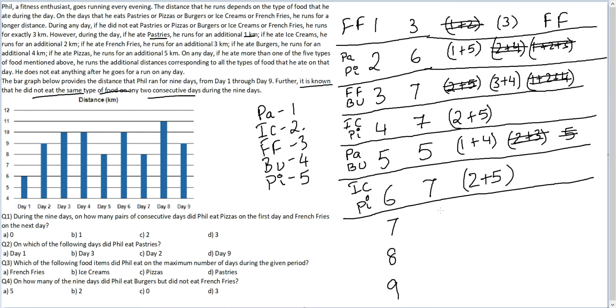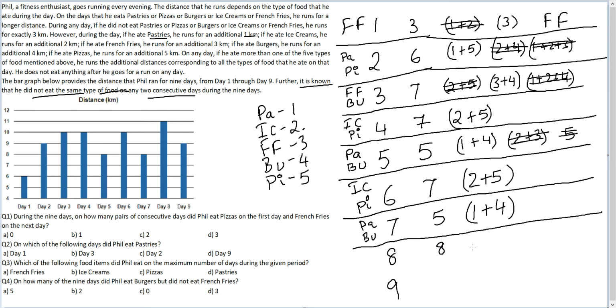Let's get to day 7. It is 8, so 5 more. Now for 5 more, it will either be 1 plus 4 or 2 plus 3 or 5. Because 5 is getting used up here, it will only be 1 plus 4 here. 1 plus 4 is pastry and burger. Day 7 is also taken care of. Let's get to day 8, where he's running 11 kilometers or 8 extra.